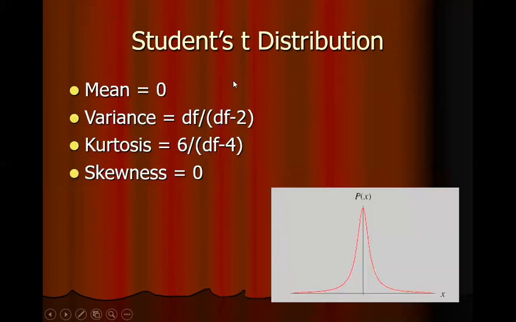What are the features of the student T distribution? Its skewness is 0, and variance is given as this, and kurtosis is given by this. So although the curve is symmetric, it has a kurtosis.